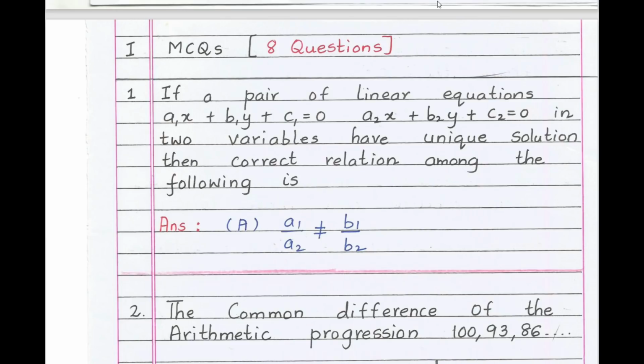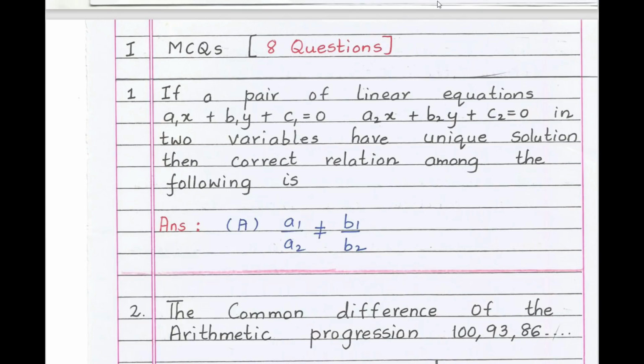First question, if a pair of linear equations a1x plus b1y plus c1 equals 0 and a2x plus b2y plus c2 equals 0 in two variables have a unique solution, then what is the correct relation among the following. There are 4 options given. The correct option is option A, the ratio a1 by a2 is not equal to b1 by b2.